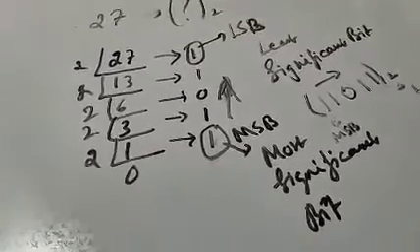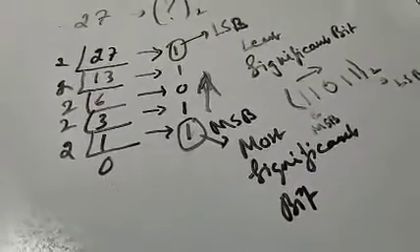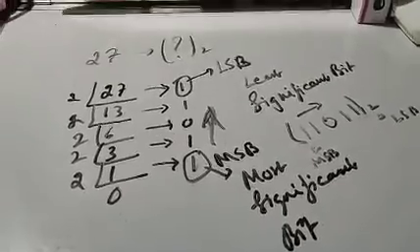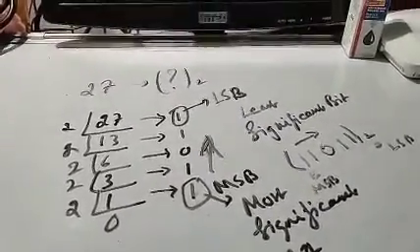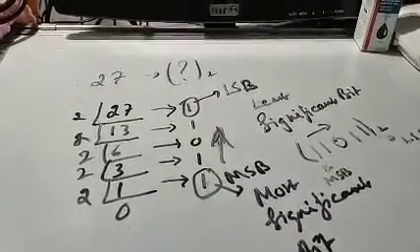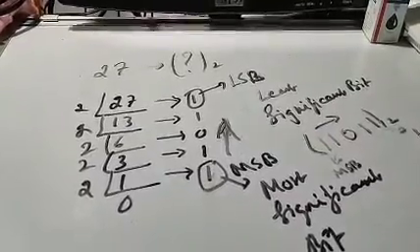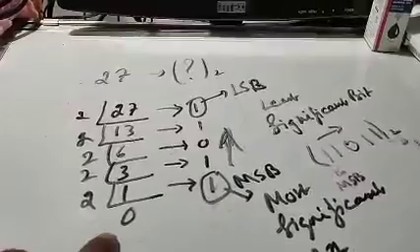So the steps in this case are: first of all, place the number. Step 2, keep dividing the number successively until the number becomes 0. We can write 0 also, because here at the end we have written 0.